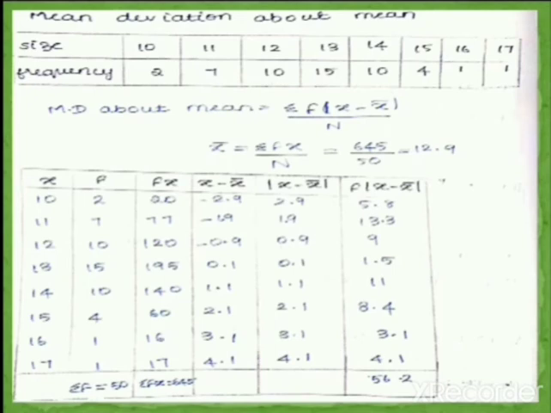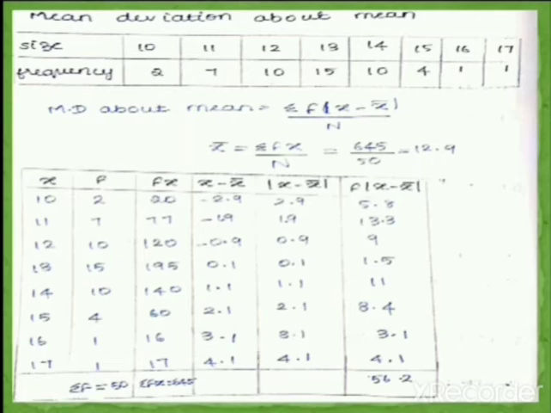Our next example is mean deviation about mean. Here discrete data are given. I already gave you the formula for discrete and continuous data because both the formulas are the same. So for discrete data, we are going to use the formula: mean deviation about mean is equal to summation f of modulus x minus x bar divided by capital N. We know what capital N is, which is our total frequency.